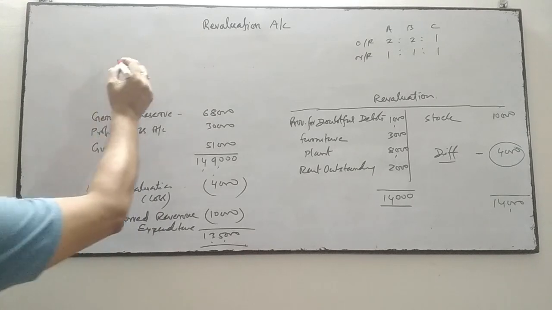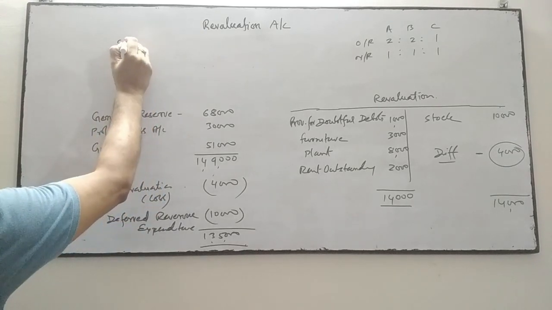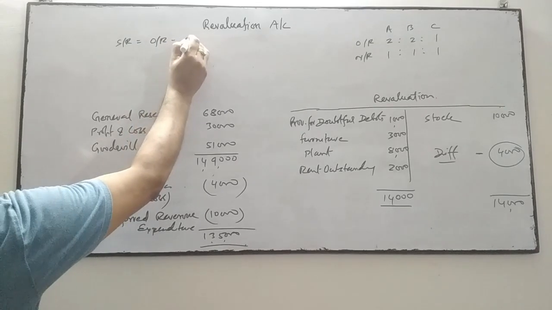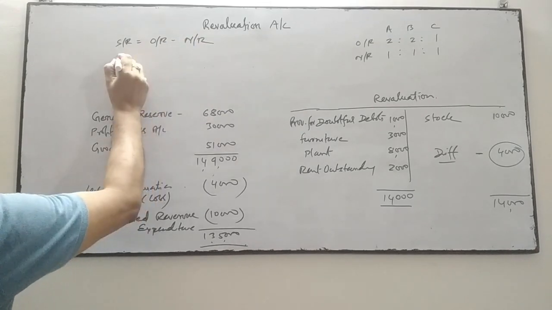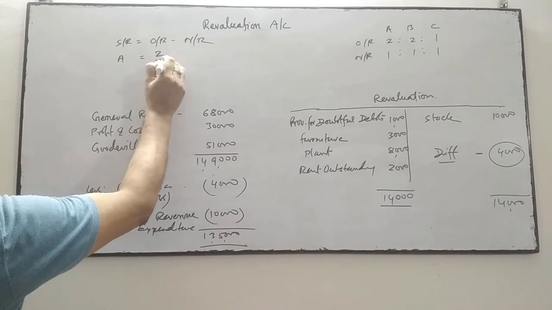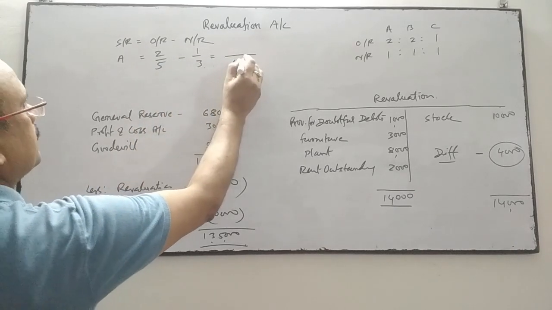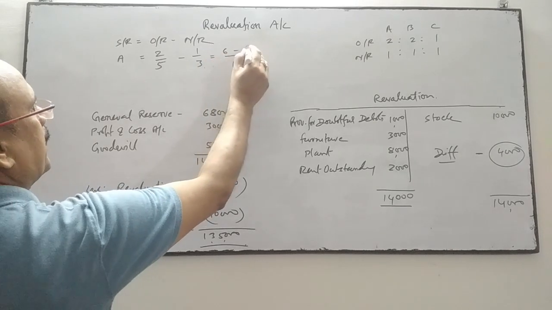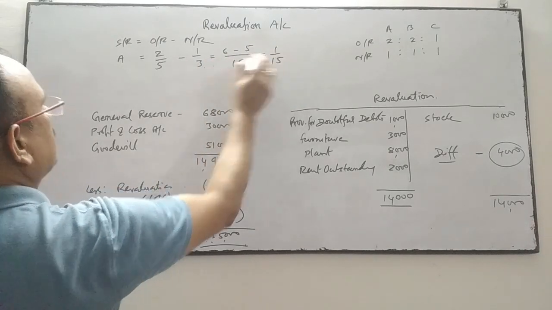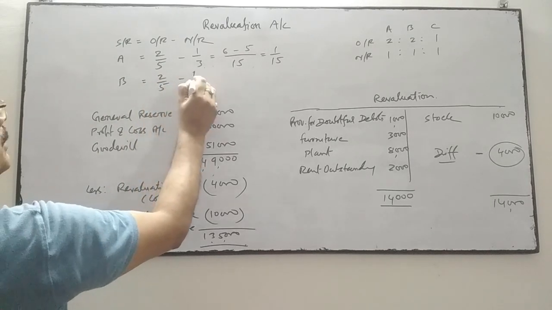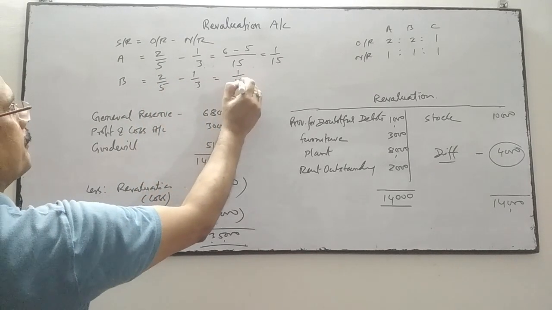Next, we find out the sacrificing ratio, old ratio minus new ratio. First of all, for A, old ratio is 2/5 and new ratio is 1/3. That is 6 minus 5 over 15, so 1/15. B is the same: 2/5 minus 1/3, so it is also 1/15.